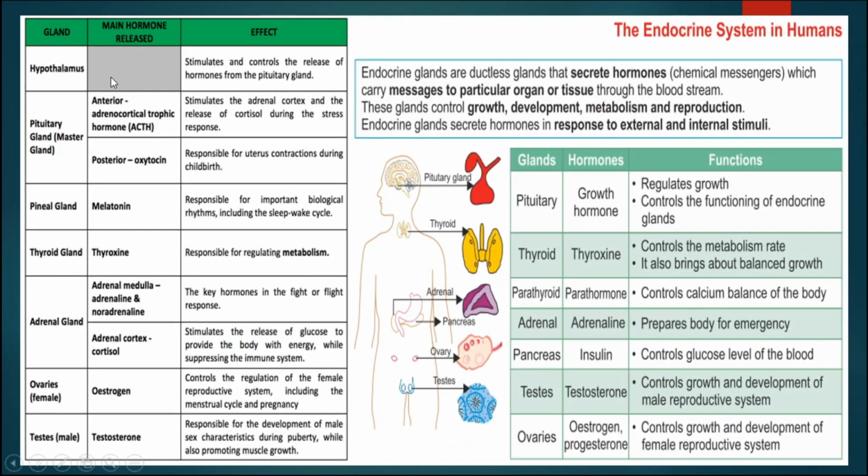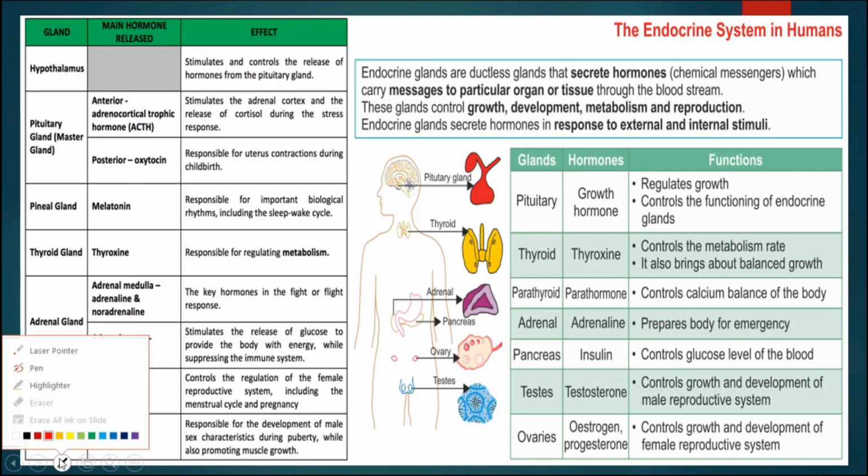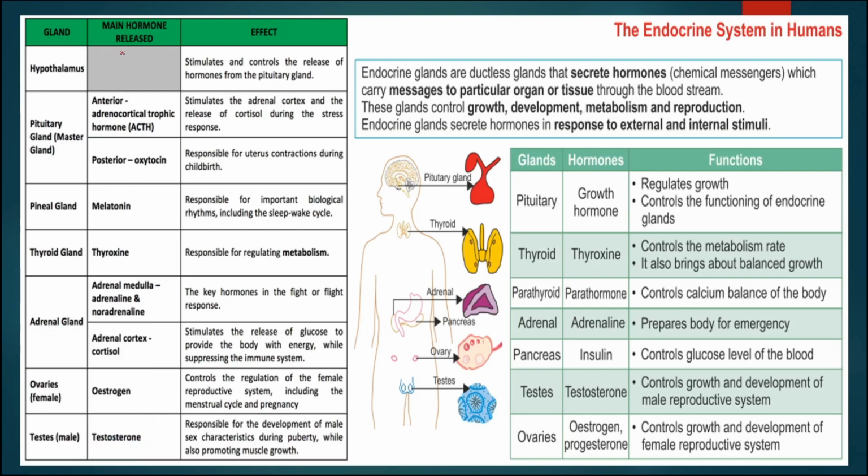This slide is also explaining the different types of endocrine glands, their secretion as well as their effect in the body. The hypothalamus we have already discussed; it secretes two types of hormones, stimulating hormone as well as inhibitory hormone, whereas the pituitary gland, which is also known as the master gland, secretes different types of hormones for particular functions. And the pineal gland mainly releases the hormone known as melatonin, and this is responsible for the biological rhythm including the sleep wake cycle.